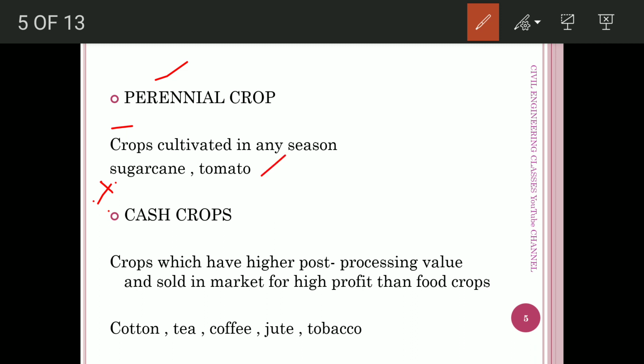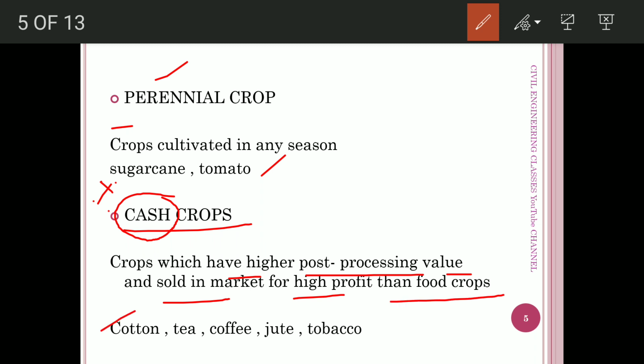Next one is cash crops. From the name itself, we can see why they are called cash crops. Cash crops are the crops which have higher post-processing value and can be sold in the market with a higher profit than the food crops. For example, cotton, tea, coffee, jute, tobacco, etc.